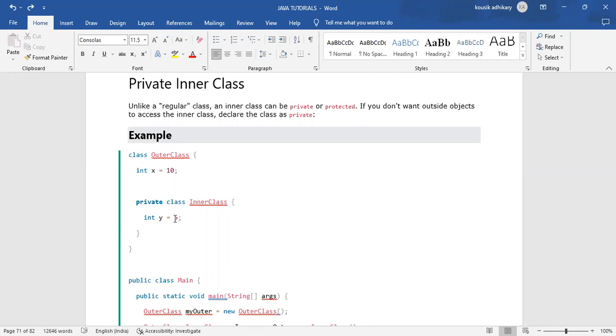Yeah, private, that means when you have mentioned a class as private, that private class is not accessible by the other classes. Here you can use that private class in the outer class, that is the parent class.